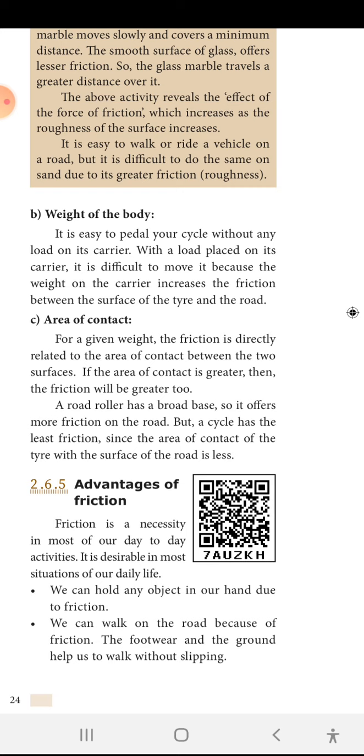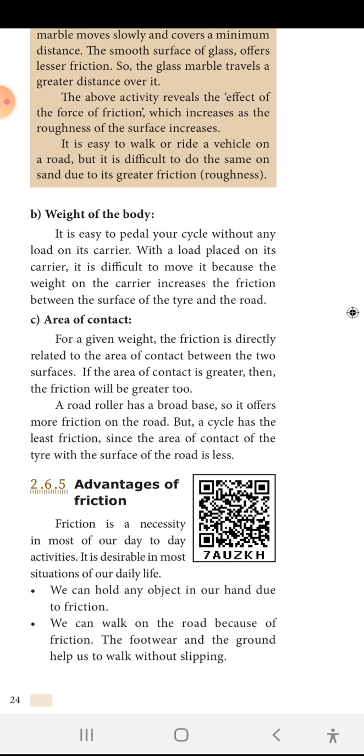The weight of the body is explained with pedaling a cycle. If a single person is pedaling a cycle, it is easy to pedal and move fast. If the load is more and more, it is difficult to move because the weight is more. So if the weight is more, the friction between the surface of the tire and the road is more, so it is not able to pedal the cycle.